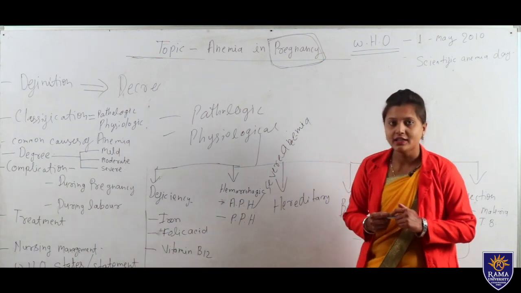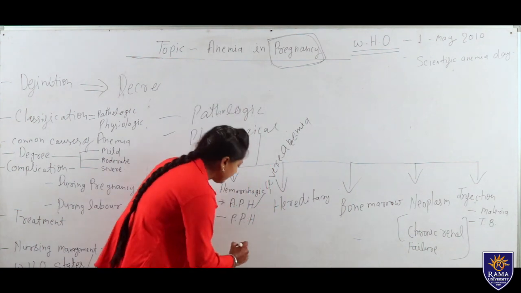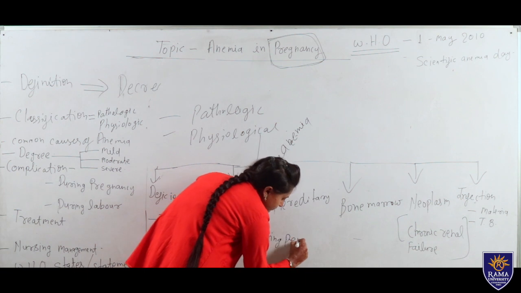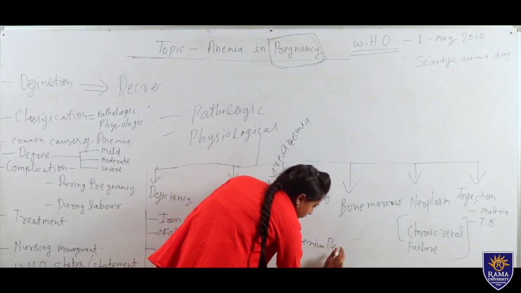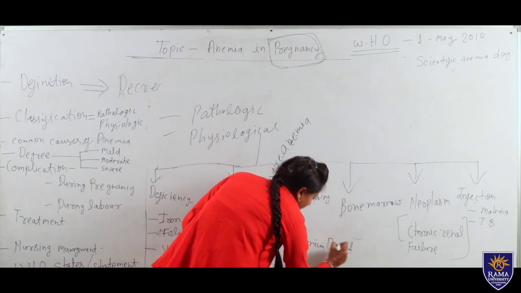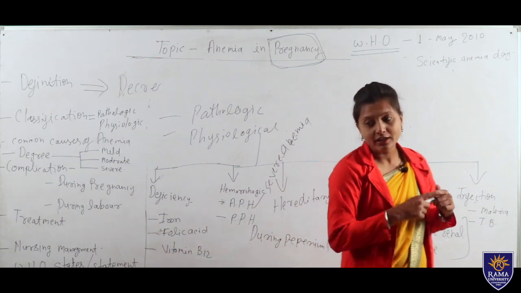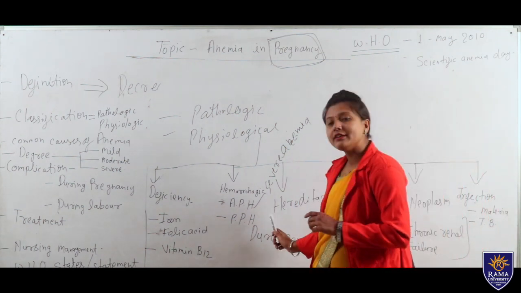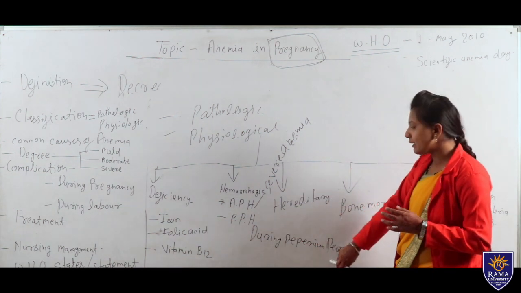After delivery, or during the puerperium period, we can say the puerperium period is up to 6 weeks after the baby is born.